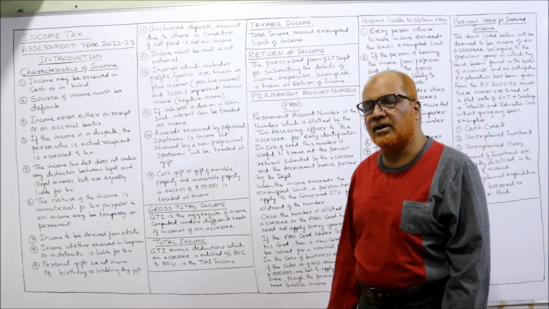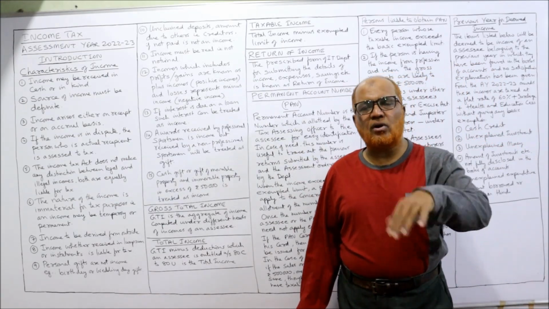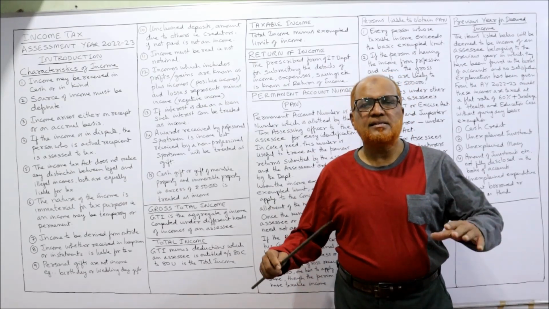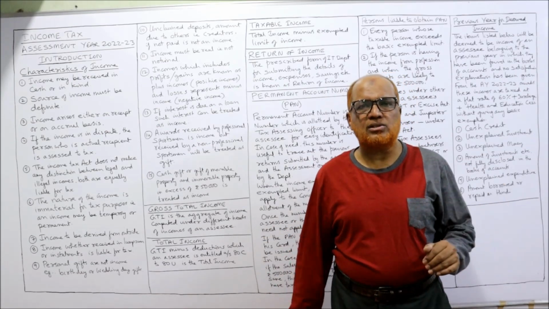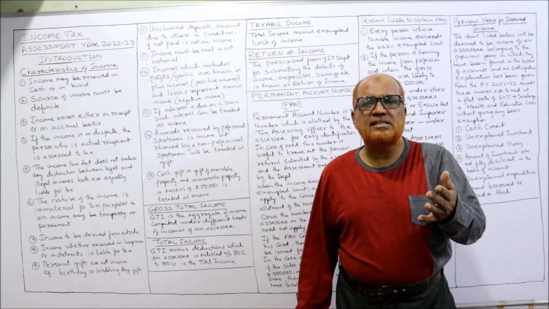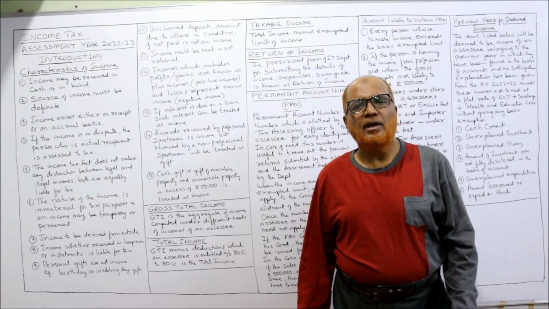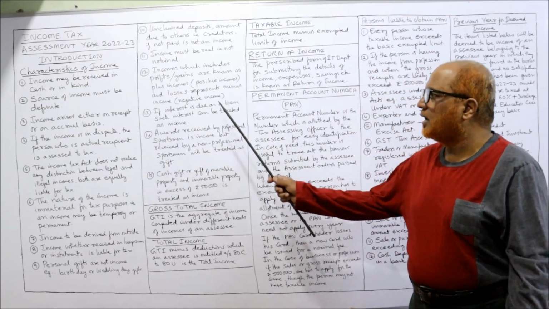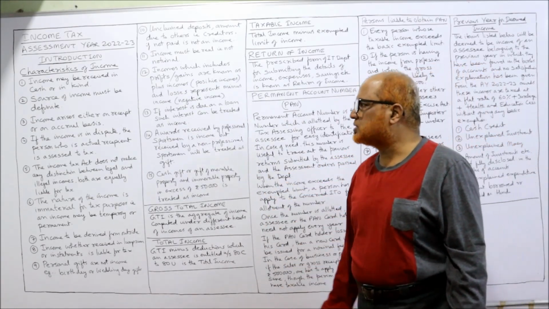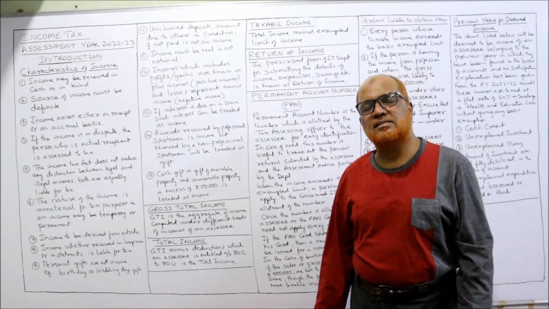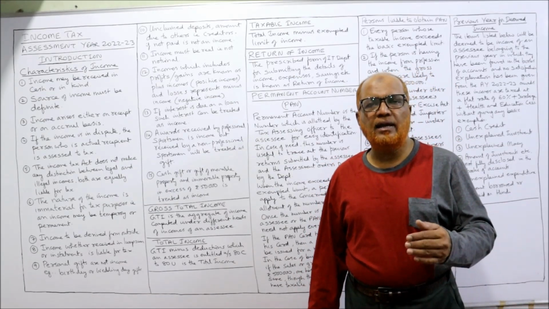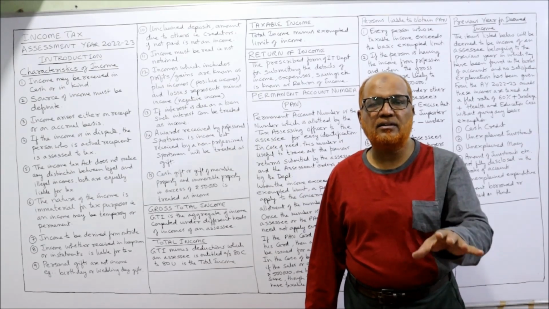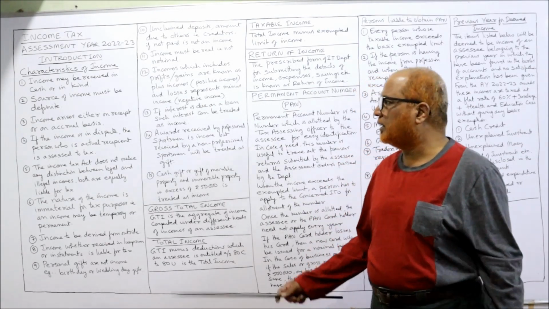Next comes, incomes, which include profits and gains, are known as plus incomes or positive incomes, and losses represent negative incomes. So income may be positive or negative in the case of business income. In business, sometimes there is a profit, sometimes there is a loss. When profit is there, we call it positive income. If losses are incurred by the business, we call it negative income. Next comes, if interest is due on loans, such interest can be treated as income. If the loan interest is due but not received, we will treat the due interest as income only.